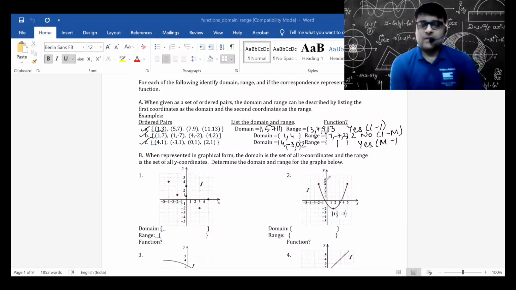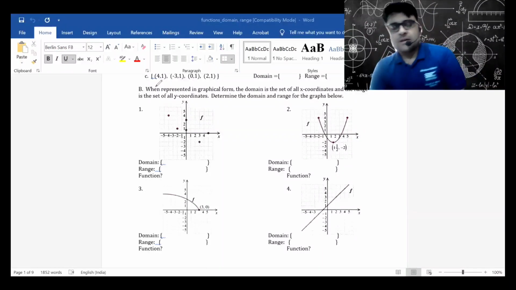Okay. So that is perfect. So for these ordered pairs, the X component is my domain and the Y component is the range. And how to find out whether it is a function or not, look at the mapping. If the mapping is one to one or many to one, it will be a function. If it is one to many, like example number B, then it is not a function. Okay. So that's how we see it.